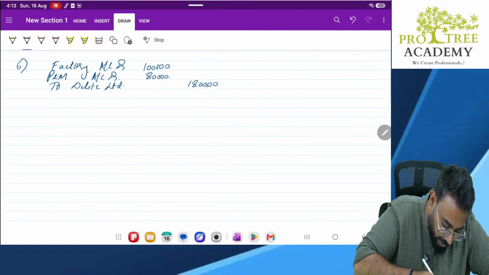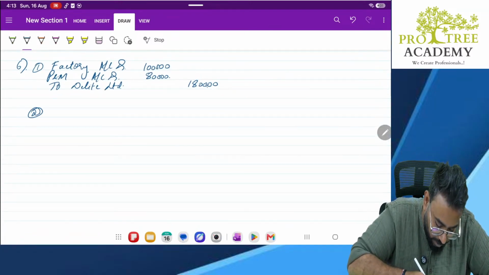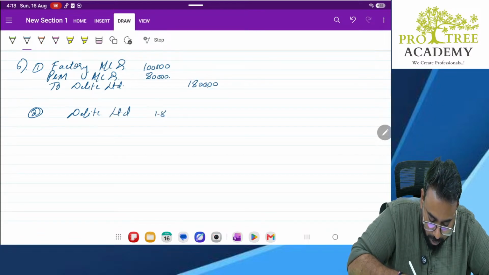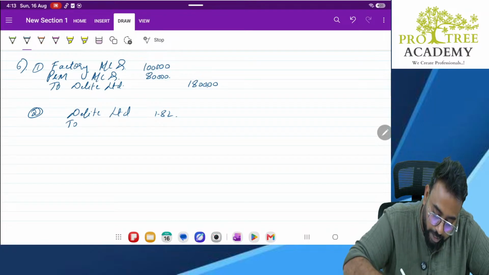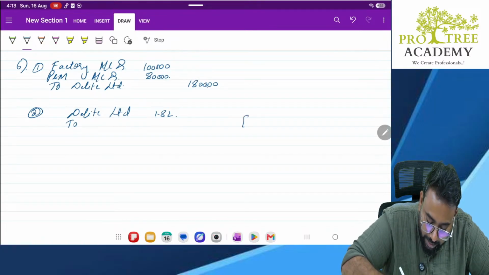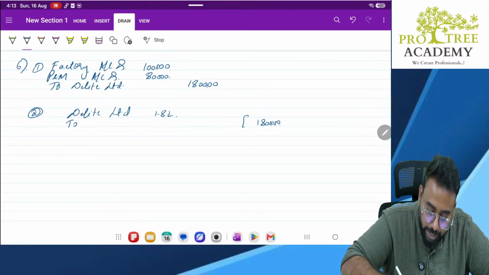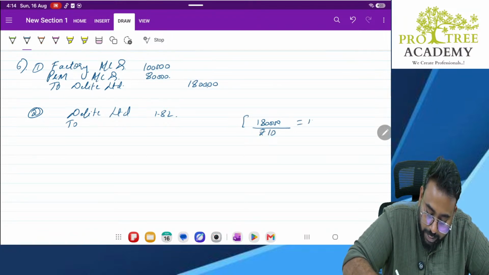Next, how are you paying this? You are going to make the payment, no? Sir, I am going to make the payment not by bank but by issue of equity share capital. Very good. So how many equity shares are you going to issue? Sir, 1,80,000 is the amount which I need to pay. I am going to issue shares at 10 rupees each. So that will be 18,000 shares.